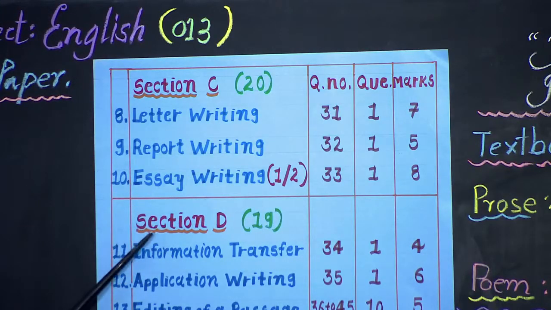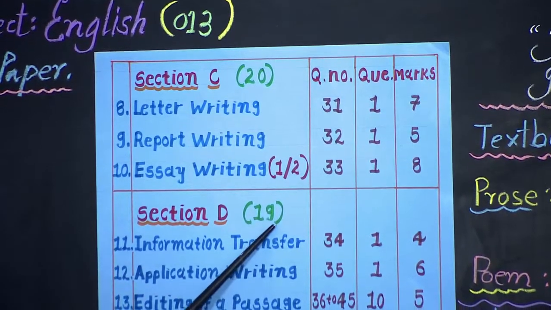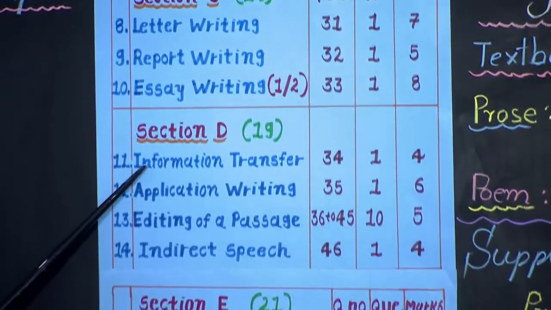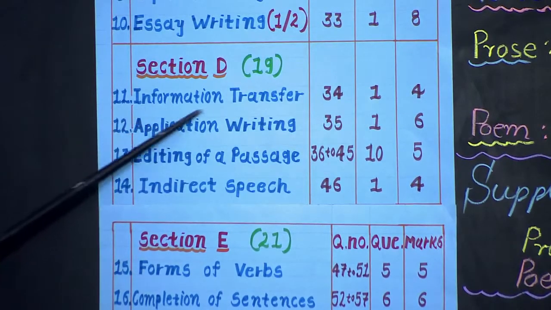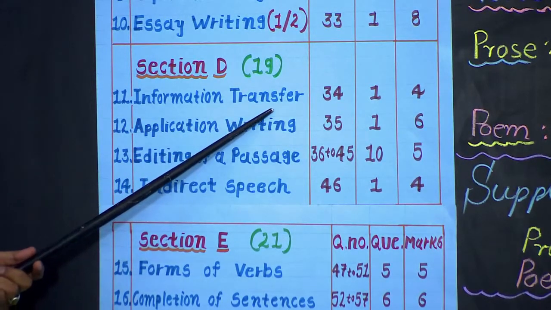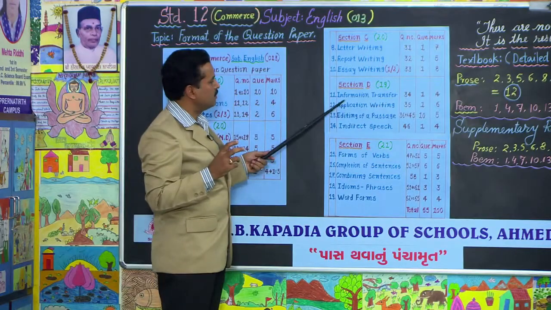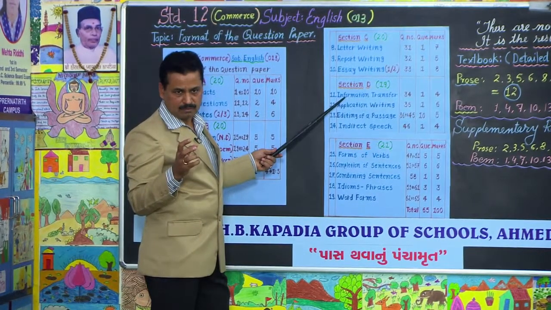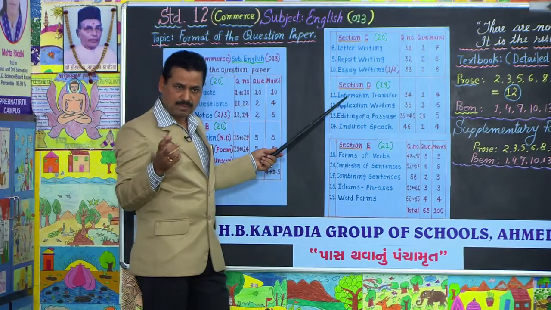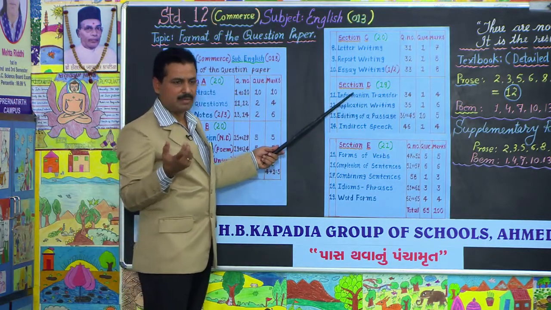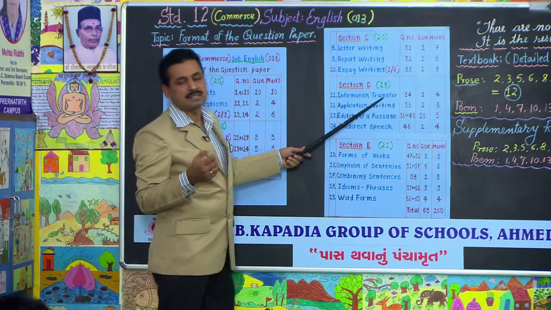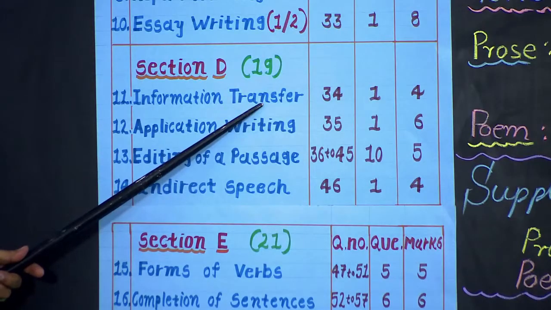Now, please see section D. Section D carries 19 marks. Question number 11, information transfer. Here, we haven't got any certain idea of what would be the form of information transfer. It means you'd be given a table, a chart, a diagram, a graph, a portrait, a scene, whatever, and you have to write 8 sentences about that data, information.